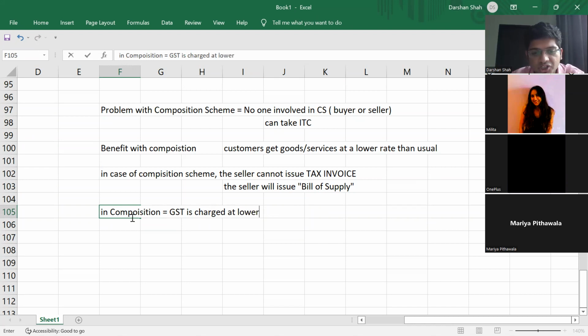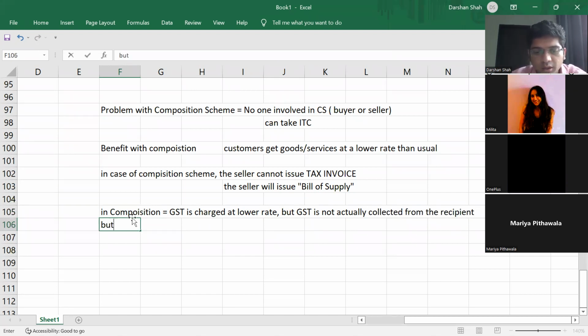But now see the important point. This GST is not actually collected from the recipient, but the seller himself pays GST directly on turnover.